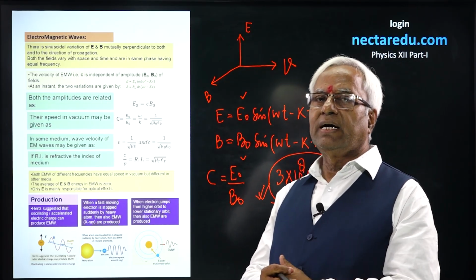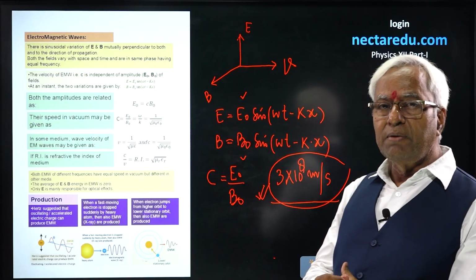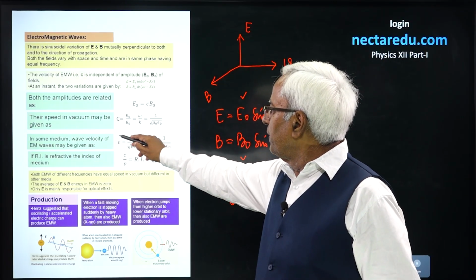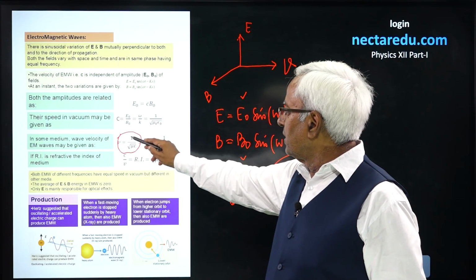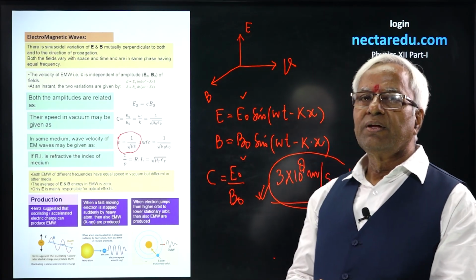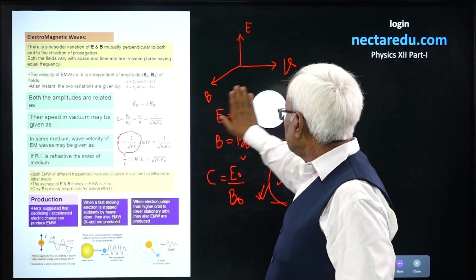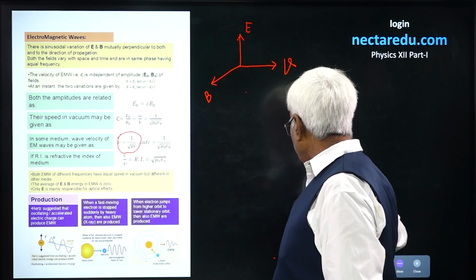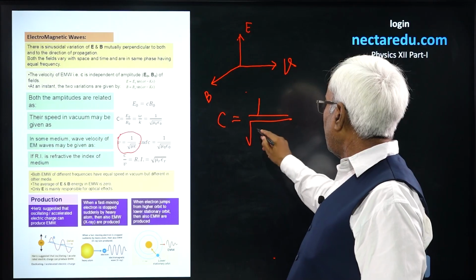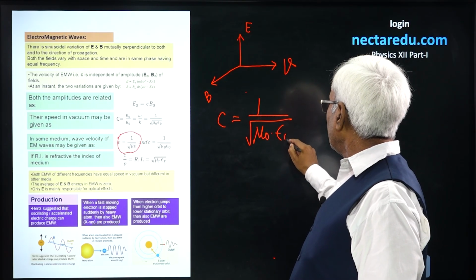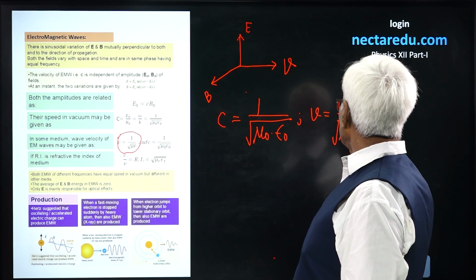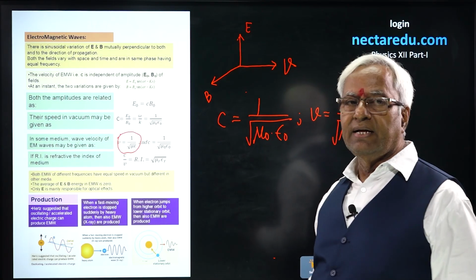Suppose you want the speed of electromagnetic wave in some medium, then it's going to be given by this relation: 1 upon root mu epsilon. C is 1 upon root mu naught epsilon naught, and velocity in some particular medium is 1 upon root mu epsilon.